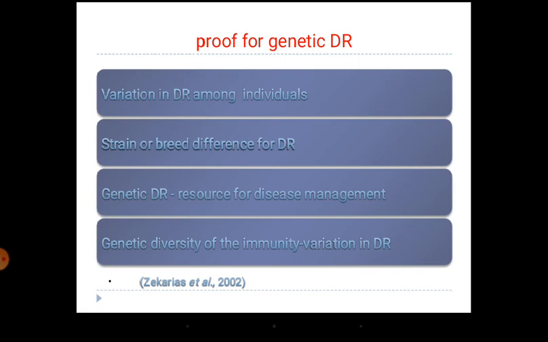Okay, you select the animals which are disease resistant, breed them amongst themselves, and produce the next generation of individuals, so that the chances of getting a disease resistant generation are better than the previous generation.